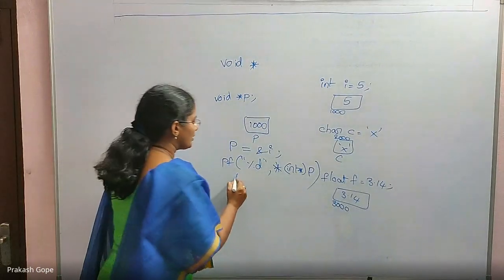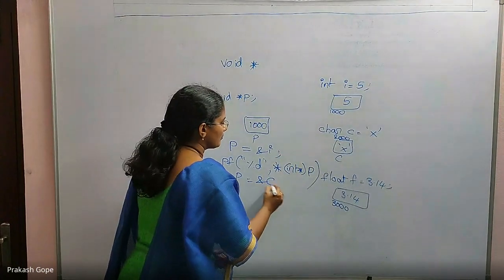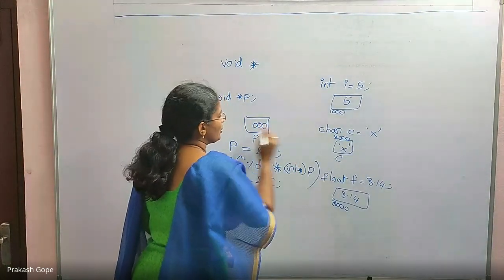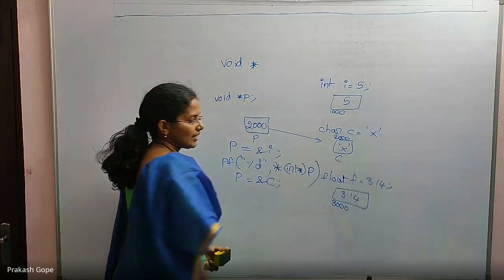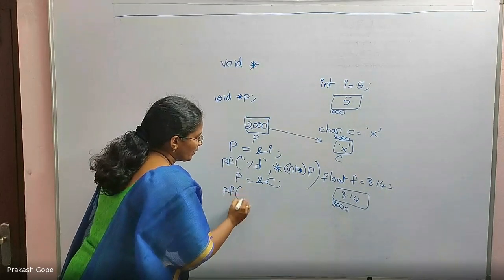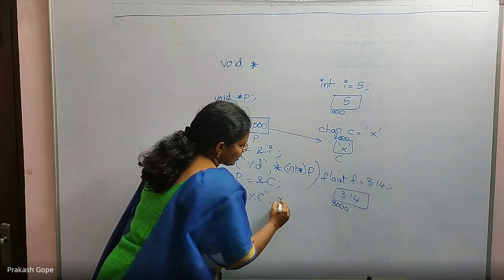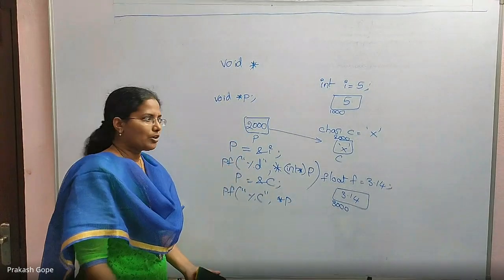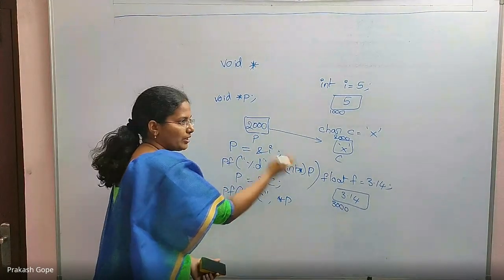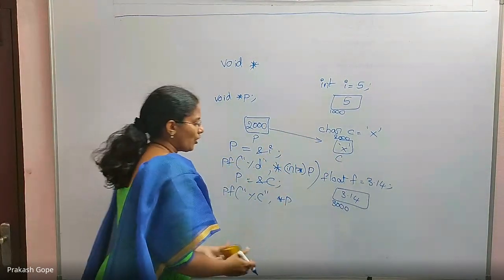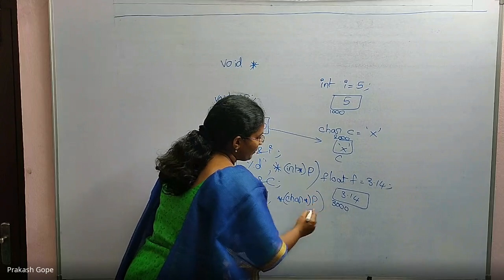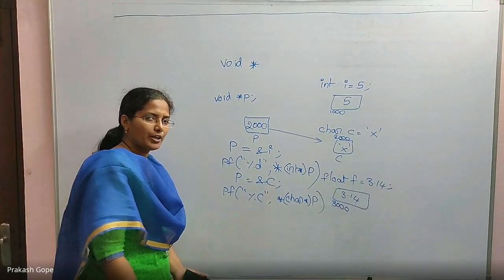Similarly, after some time, if I say P equal to address of C, then P will have the address of C, which is 2000, which means P is pointing to this character variable. If I try to print %c with star P, it will not work because P is a void pointer. If it was a character pointer, this would have given me the content X. But because this is a void pointer, first you need to do a typecasting of P, and then only can you use the dereferencing operator.